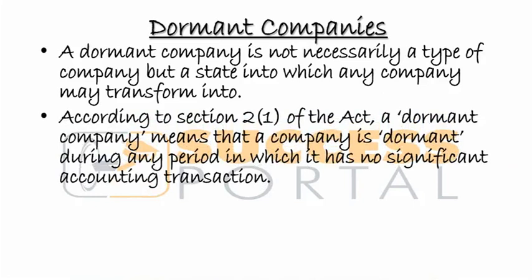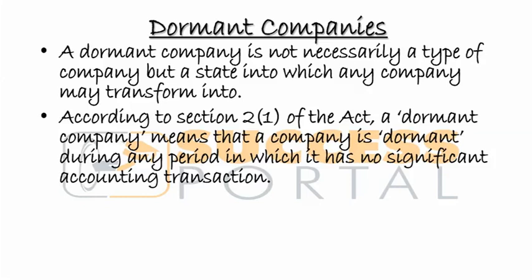According to section 2, subsection 1 of the Act, a company is dormant during any period in which it had no significant transaction. So if Mubia Lyonse did not have any significant transaction, then it is said to be dormant.